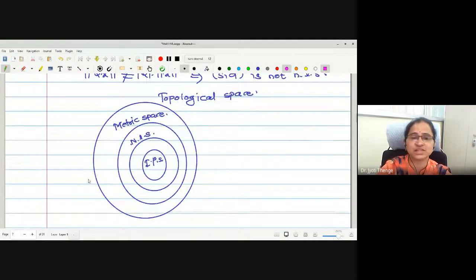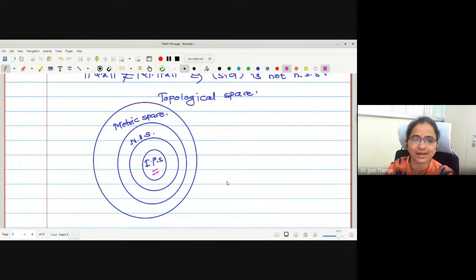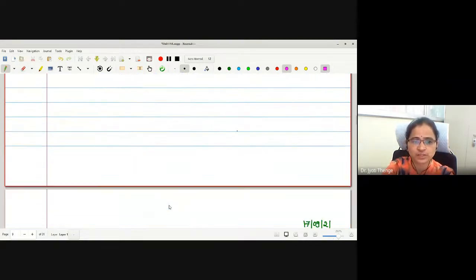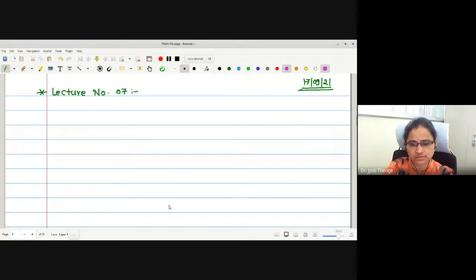That is the relation between the spaces I told you: topological space, metric space, normed linear space. Inner product space is yet to come; we will see that in the second unit of this functional analysis. If you have any query or doubt up to this, you can ask. Otherwise, we will go for the next point of the syllabus. No difficulty? Shall I continue?